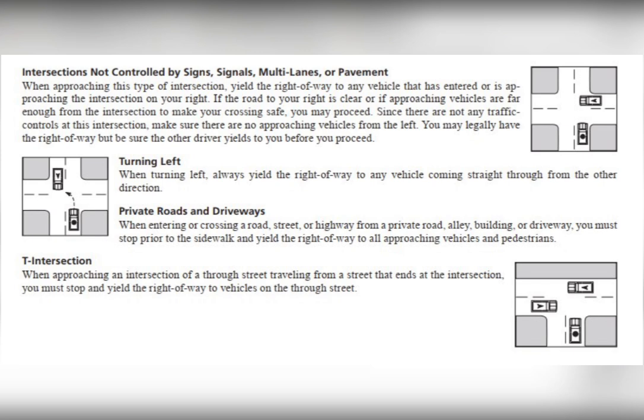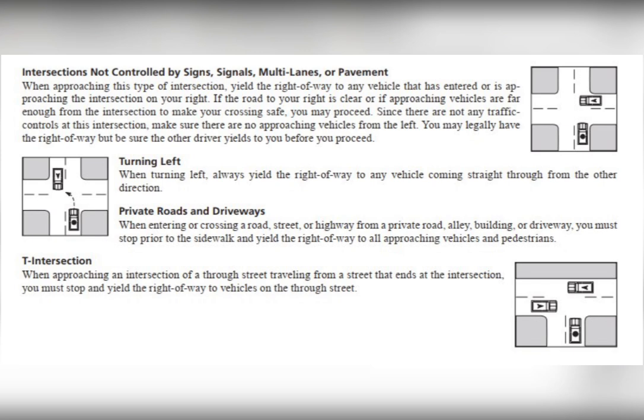Intersections not controlled by signs, signals, multi-lanes, or pavement. When approaching this type of intersection, yield the right-of-way to any vehicle that has entered or is approaching the intersection on your right. If the road to your right is clear or if approaching vehicles are far enough from the intersection to make your crossing safe, you may proceed. Since there are not any traffic controls at this intersection, make sure there are no approaching vehicles from the left. You may legally have the right-of-way, but be sure the other driver yields to you before you proceed.